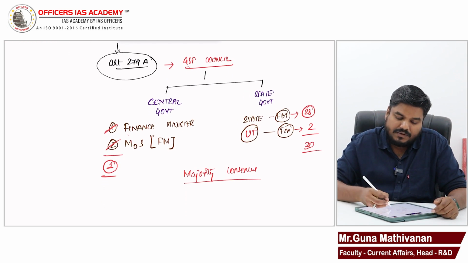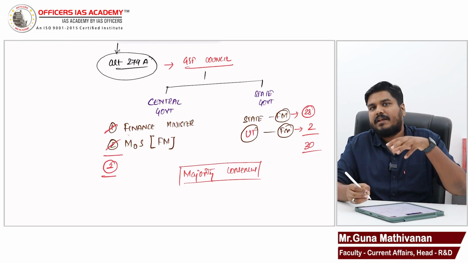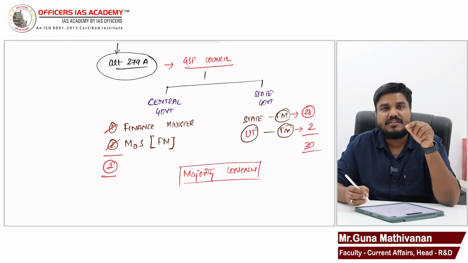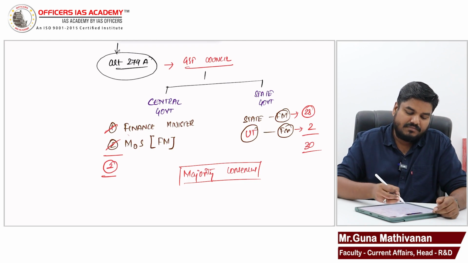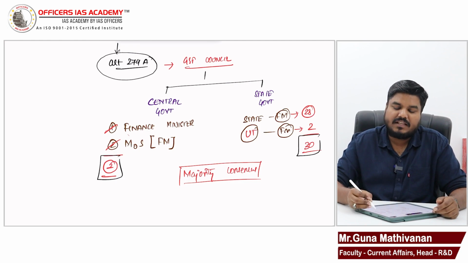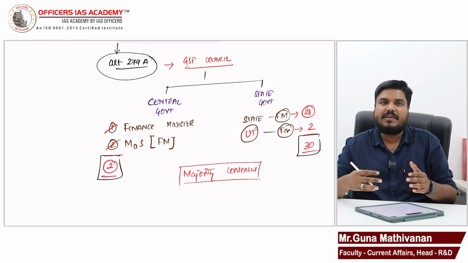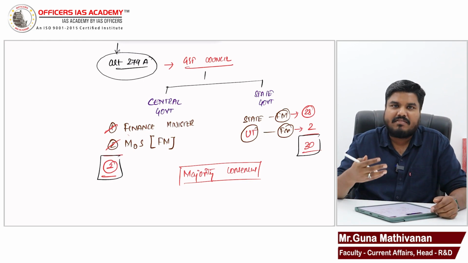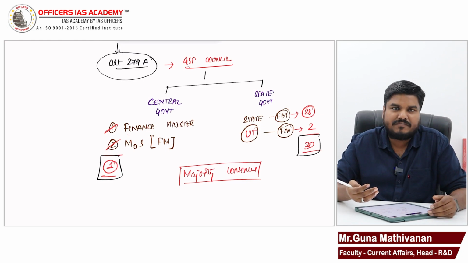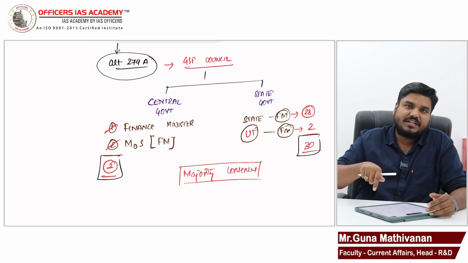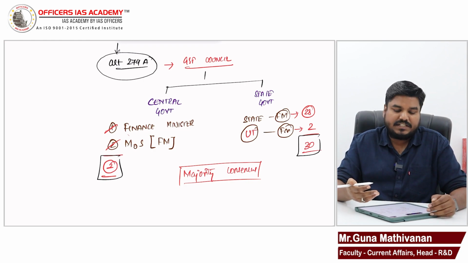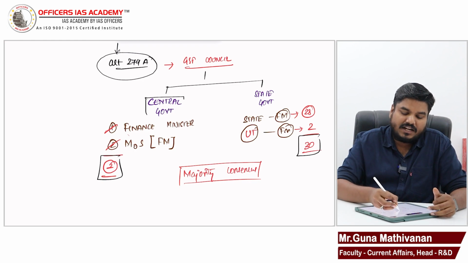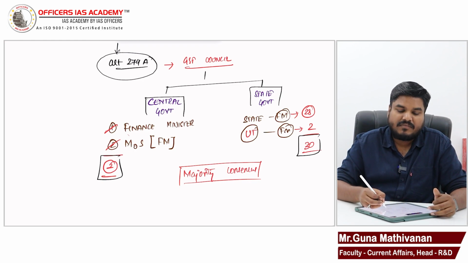As I said, we need majority consensus to take a decision in GST Council. So in that case, by looking at the numbers, it is obvious that the states and UT will be having the majority and they will be taking all the decisions. To avoid this situation, differential voting weightage is given for central government as well as state government.